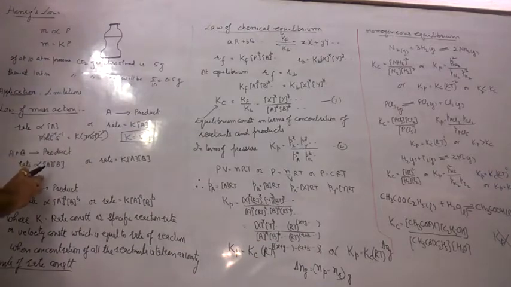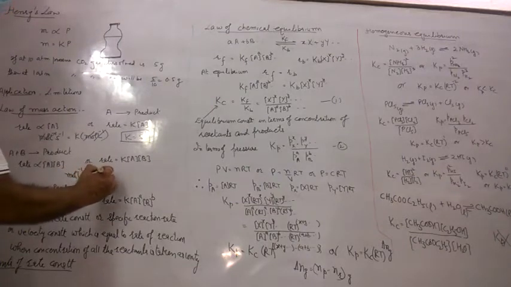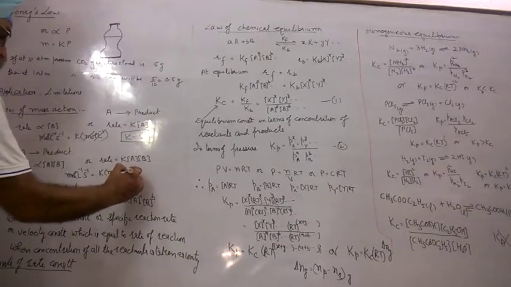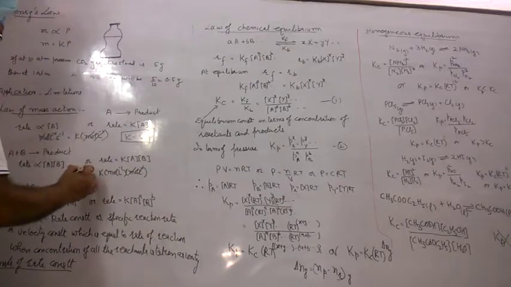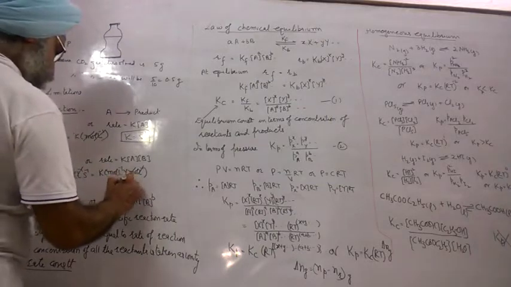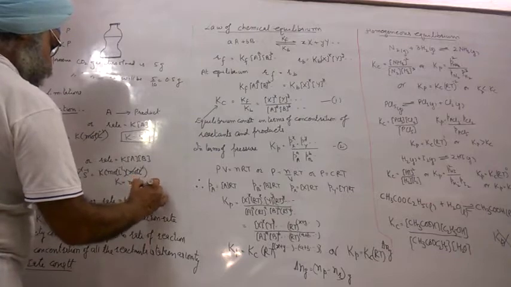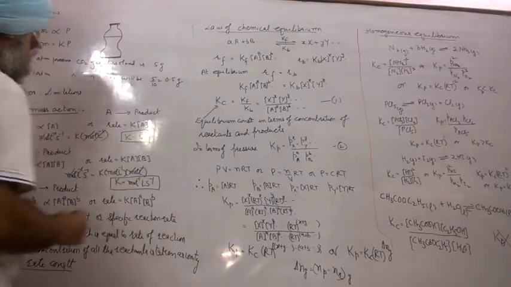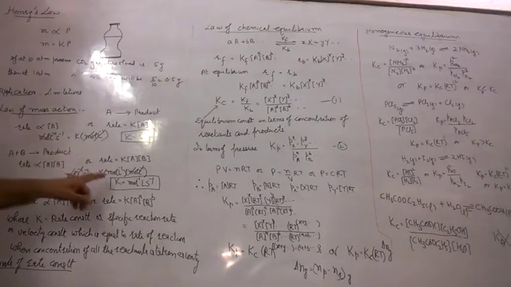But in this case, mole per liter per second divided by mole per liter. तो K की यूनिट्स क्या बनेंगे? पर मोल लीटर पर सेकंड. For this reaction the rate constant unit is this one.